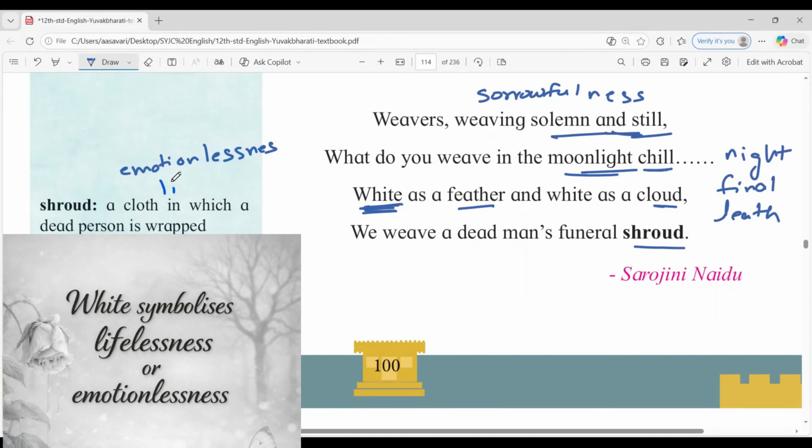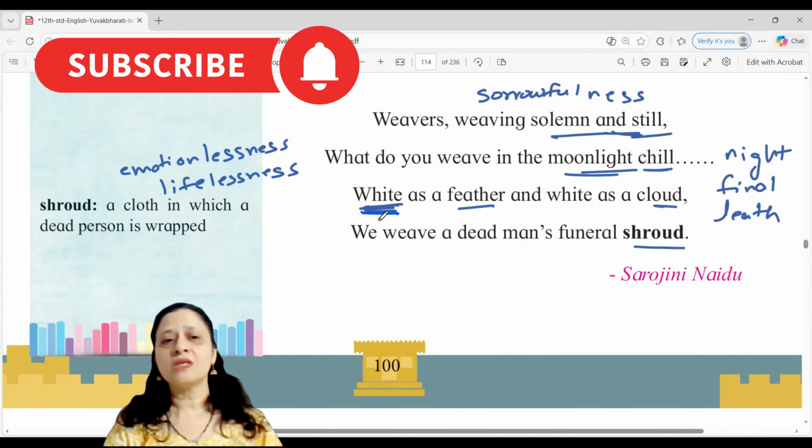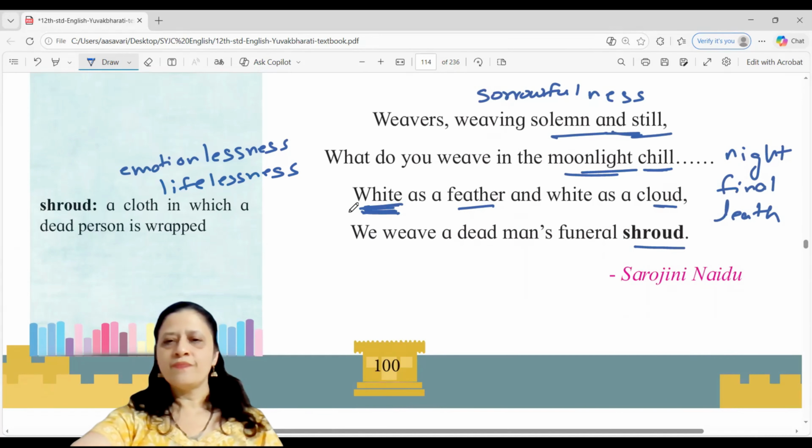Or it also represents lifelessness. Okay, the representation of the color white. So they are solemn and still because they are sad that there has been a death, and they are weaving a dead man's shroud. And they've chosen the color white, which is a color of emotionlessness and lifelessness. So that is how this poem goes.